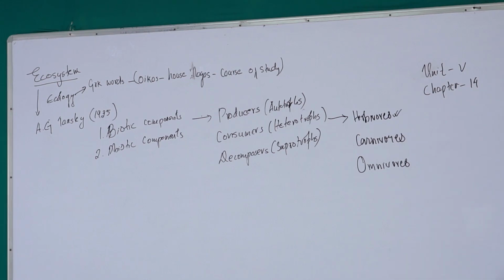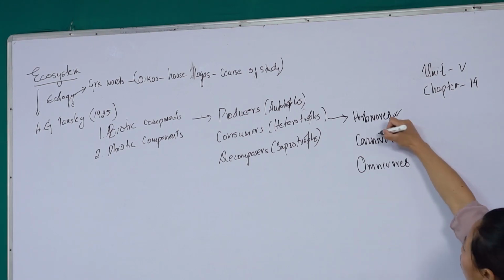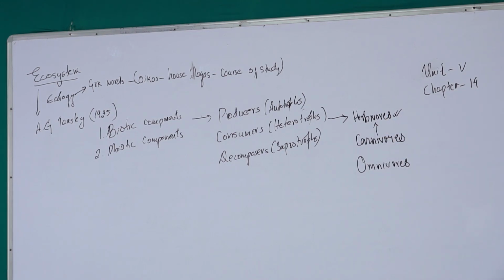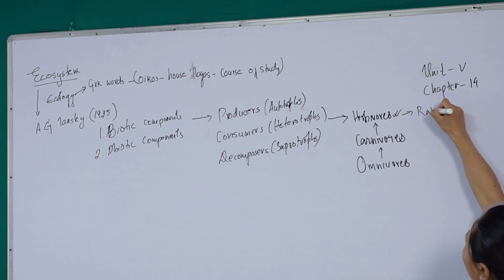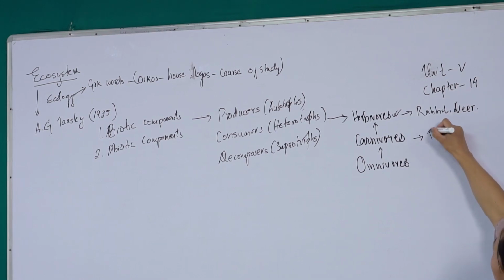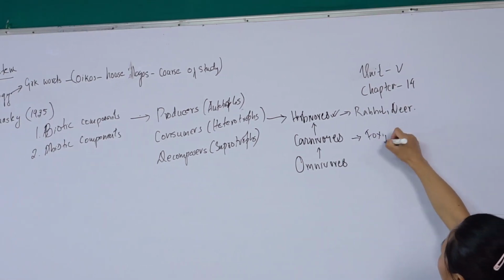So this group of consumers is directly dependent upon the producers. The herbivores are the group of organisms which feed directly upon the producers, depending on them for their nutritional and energy requirements. The carnivores are those organisms which depend upon the herbivores, or which eat the herbivores, for their nutritional requirements. And omnivores are at the top of the trophic level, depending upon the carnivores. Examples of herbivores are rabbit or deer. Carnivores include foxes or wolves.